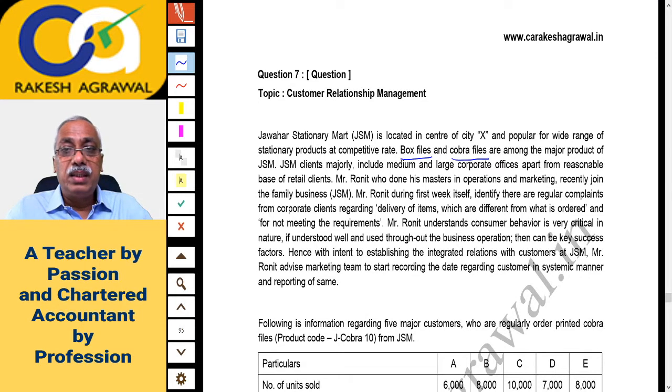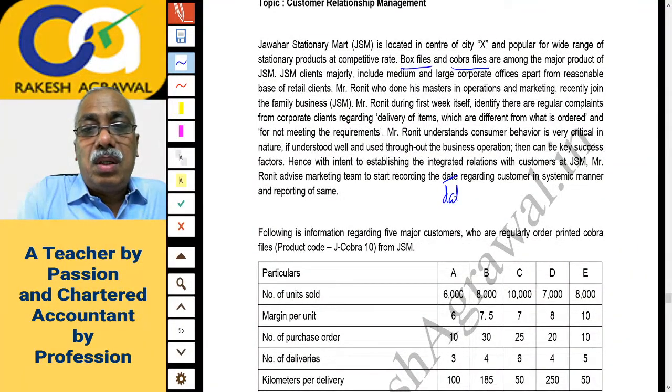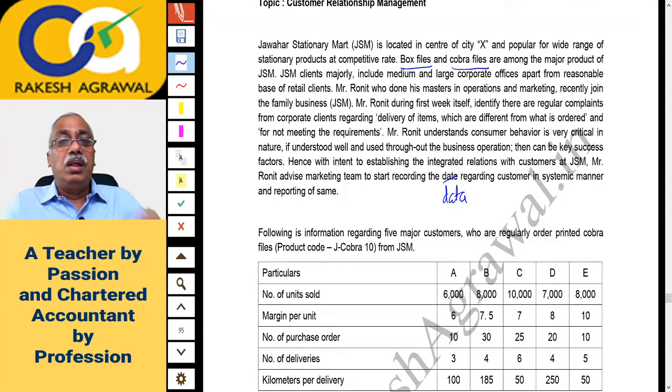Mr. Ronit understands consumer behavior is very critical in nature. If understood well and used throughout the business operation, it can be a key success factor. Hence, with the intent of establishing integrated relations with customers at JSM, Mr. Ronit advised the marketing team to start recording the data, not date, it should be data, I think. Please correct the spelling. Start recording the data regarding customers in a systematic manner and reporting the same.